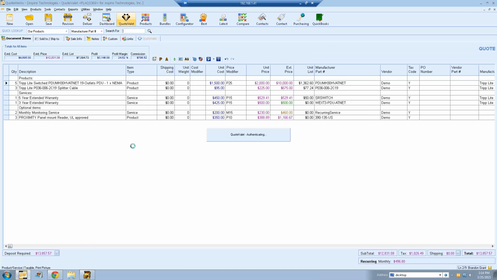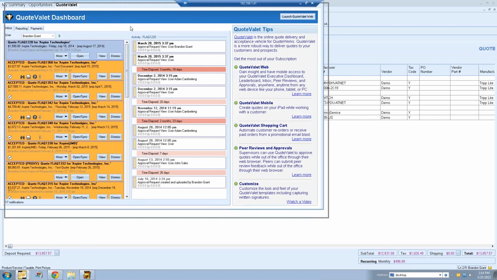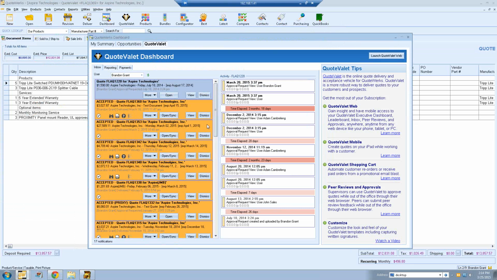If you click on the dashboard icon, this is going to load essentially 3 tabs for you. It's going to load your inbox, reporting, and payments tabs here. So let me center that on the screen so it's a little bit easier to see. The first tab that it's going to default to is your inbox tab. And by default, it's going to show your user or the last user you're logged in as in QuoteWerks.